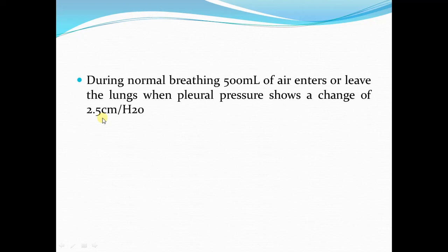This is our delta P. When we divide delta V, that is 500 ml, by delta P, that is 2.5 centimeters, we get the answer 200 ml. 200 ml for a unit change in the transpulmonary pressure is the normal compliance of the lungs. That is how the value is calculated.